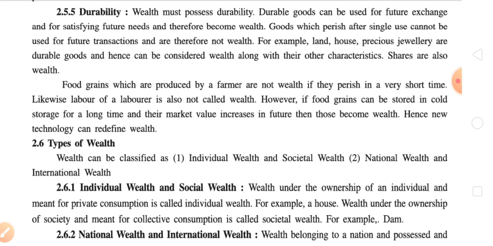Now let us take the example of durability. For example, land, house, and precious jewelry are durable goods. All these three goods possess the characteristic of durability and hence can be considered wealth along with their other characteristics. So all of them have the characteristics of usefulness, scarcity, capability of exchange and durability.